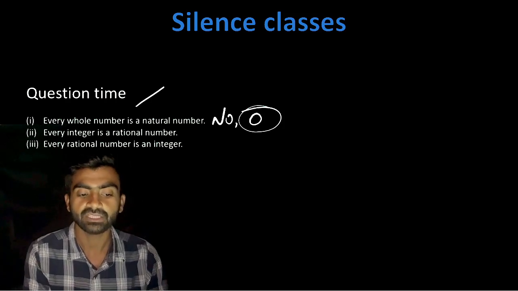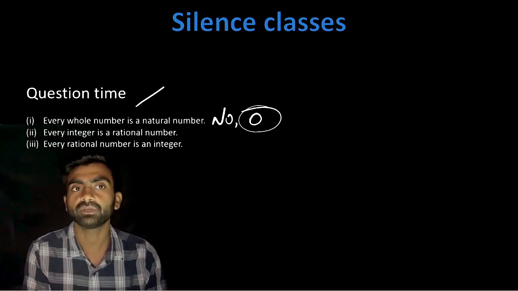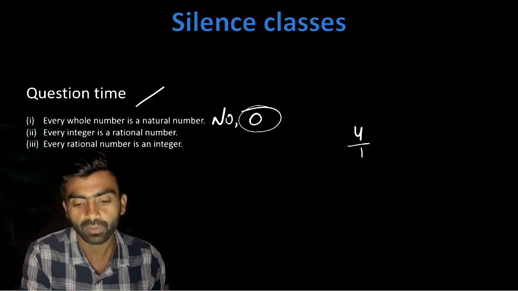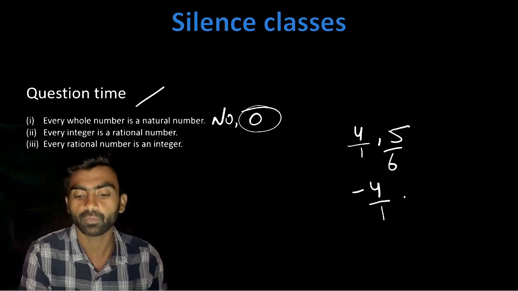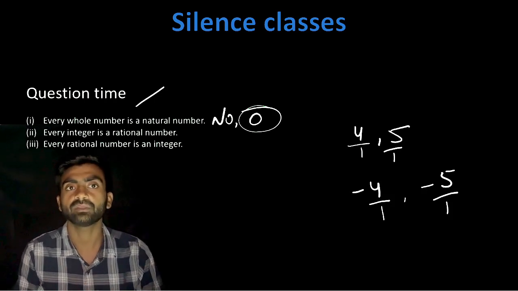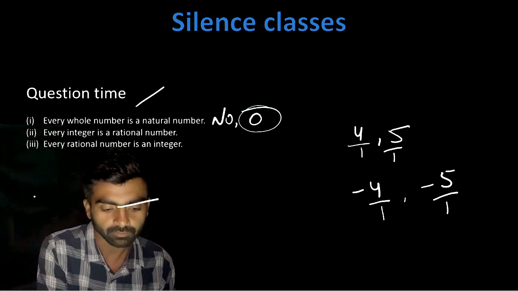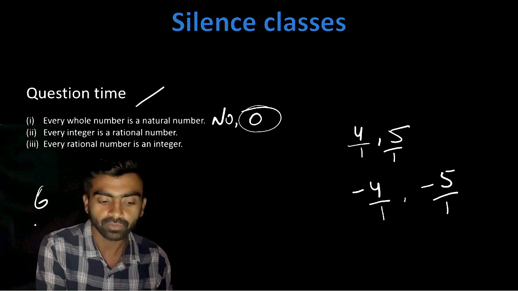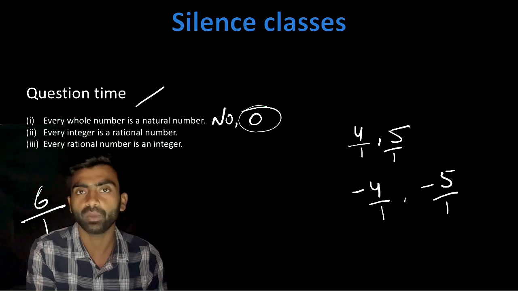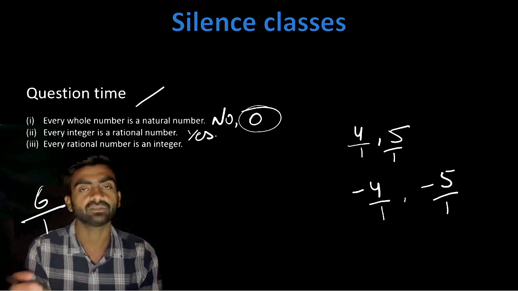Now, every integer is a rational number. Yes, integers can be rational numbers. Rational numbers are in the form of p upon q, and every integer we can write as 4 upon 1, 5 upon 1, minus 4 upon 1, minus 5 upon 1, minus 6 upon 1. We can put 1 in the denominator to make it a rational number, because if we divide 6 by 1 we will get 6 only. So yes, every integer is a rational number.